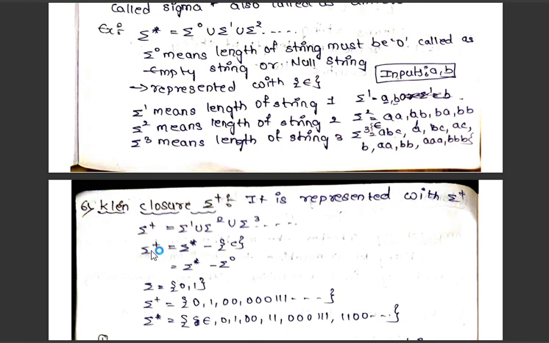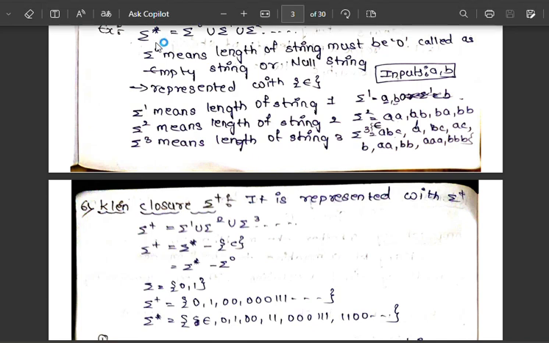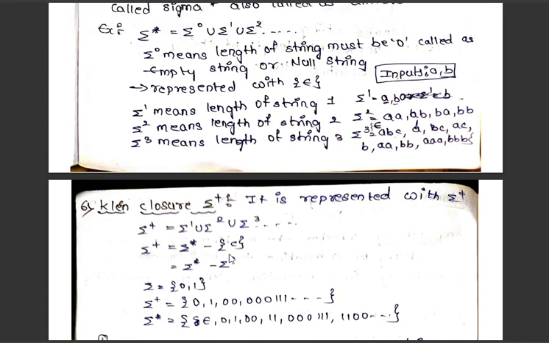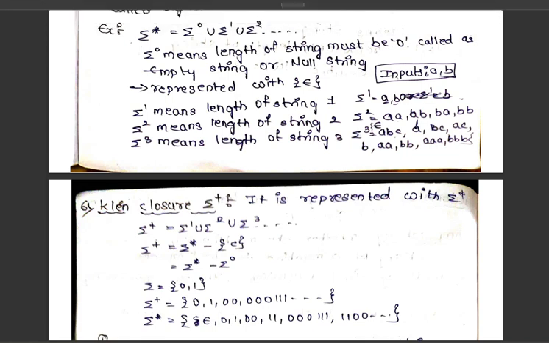To form sigma plus, we have to remove sigma naught from sigma star. If you remove this epsilon, or the sigma naught, from sigma star, then it forms sigma plus. This is another formula. These are the most important formulas which you have to remember.